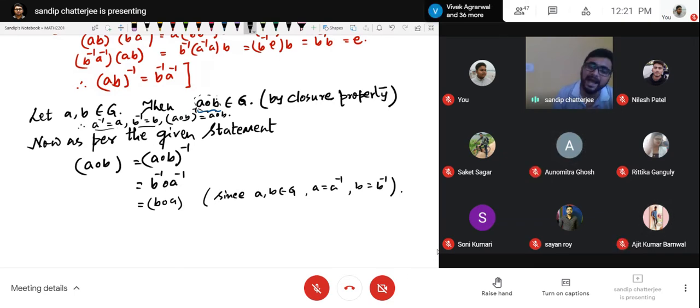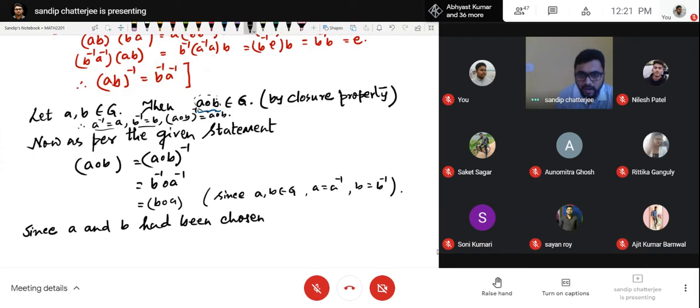Now, we had chosen A and B arbitrarily from the group. We have not chosen any specific element. So this derivation can be done for every two elements in the group. So I will write: since A and B had been chosen arbitrarily, A operated with B equals B operated with A for all A, B belonging to G.